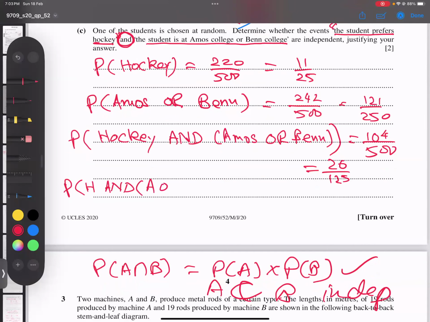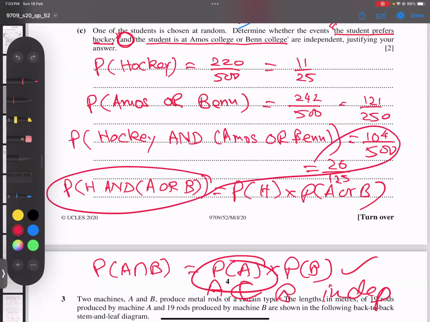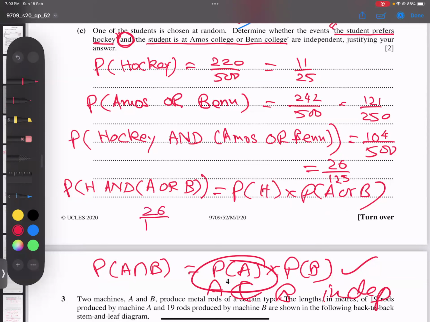So I write this way. And this is the left side done. Now I'm doing the right side. Probability of hockey times the probability of Amos or Ben. This I got here, and this I got here. I think you got the idea. So this answer I got here, 26 out of 125. And this answer I get from here, 11 out of 25. And this answer I get from here, 121 over 250. Let me recheck.